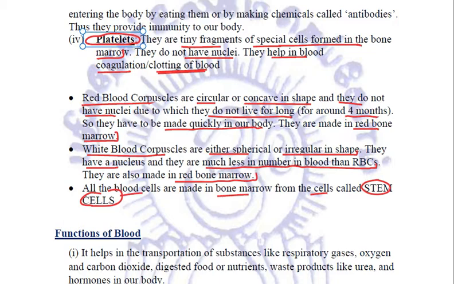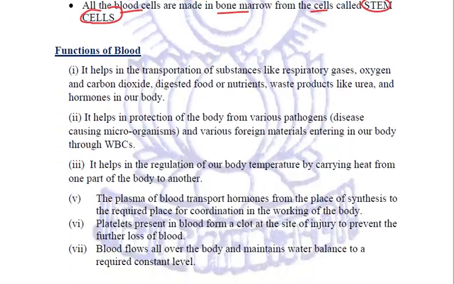Now, what are the various functions performed by blood? Blood performs various functions. Number one, mainly transportation. Blood helps in the transportation of substances like respiratory gases, that are oxygen and carbon dioxide. It also transports digested food or nutrients. It transports waste products like urea, and it transports hormones, the chemical substances required for the growth and control and coordination of the body. So, the main function of blood is that it acts as the main medium of transport in our body.